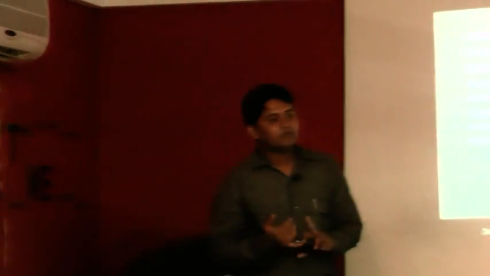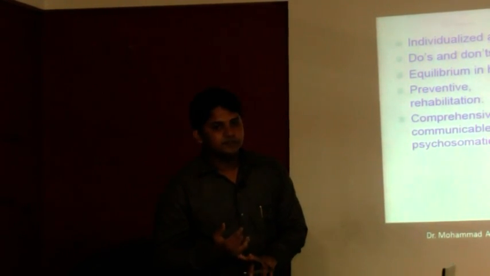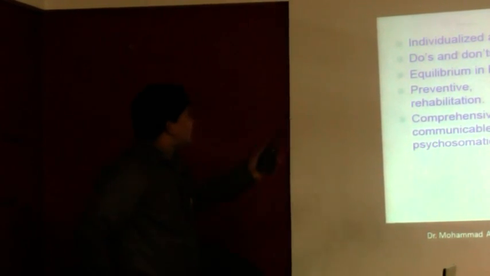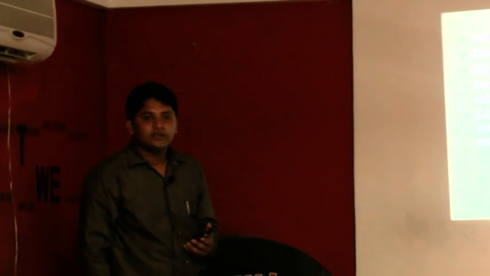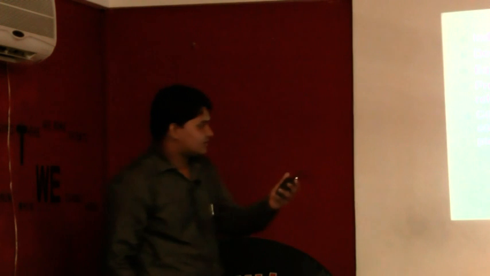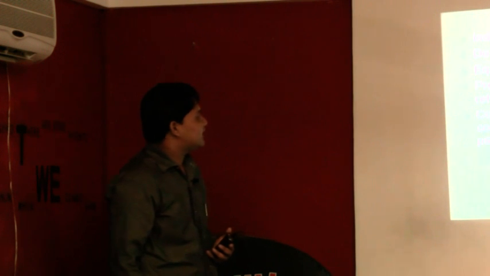According to the Unani system of medicine, humors and temperament are the basis of treatment. We have to make equilibrium of the temperament and of the humors to make a person disease free. That's why preventive, curative, medication and rehabilitative care are the basis, a comprehensive approach to treatment in non-communicable, metabolic, degenerative, psychosomatic and lifestyle disorders.